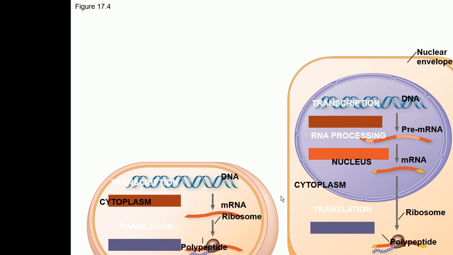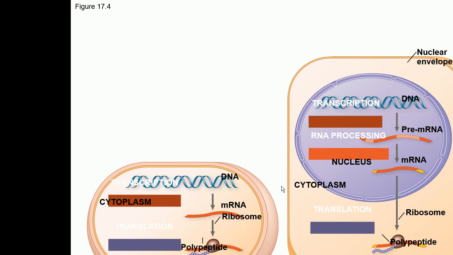So there is a difference, especially in terms of protein expression in the eukaryotes. In eukaryotes, transcription takes place in the nucleus, and translation takes place in the cytoplasm. But in the case of prokaryotes, because there is no nucleus, everything takes place at the same place. There is no difference in the space for transcription and translation.